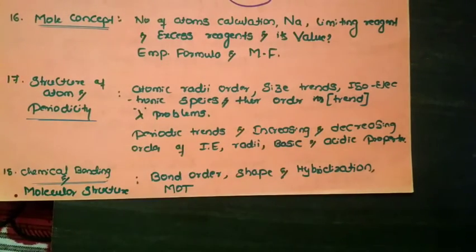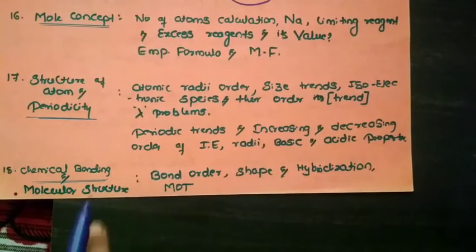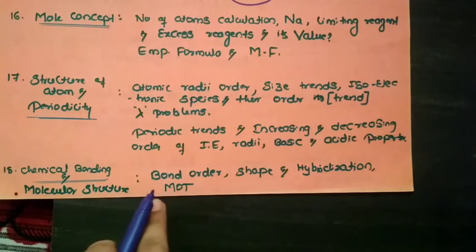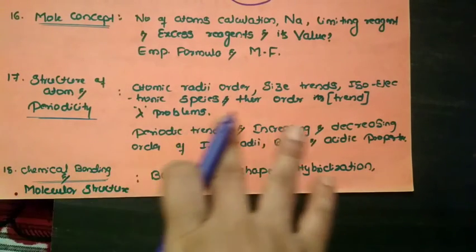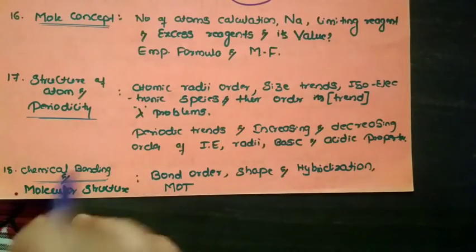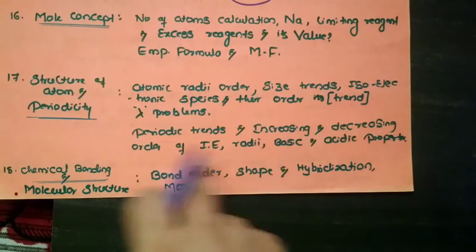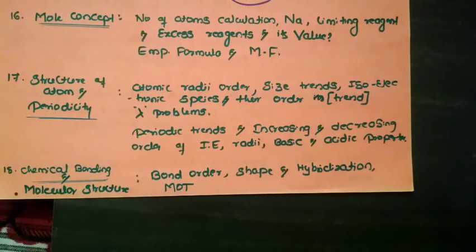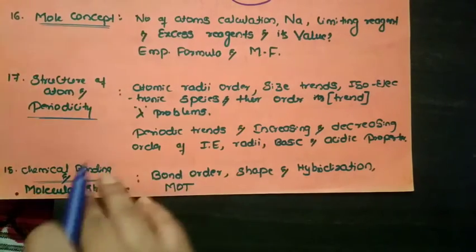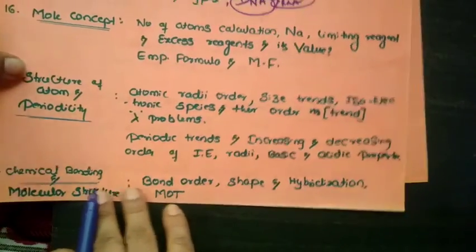So from chemical bonding and molecular structure, one or maximum 2 questions, and that too based on the bond order. Shape and hybridization, that is based on the MOT, that you have to concentrate on. So bond order: arrange them in the increasing bond order, or find out the bond order. What is the shape when the hybridization is given, what is the shape of xenon hexafluoride, like that question will appear. So that is all about chemical bonding and molecular structure.